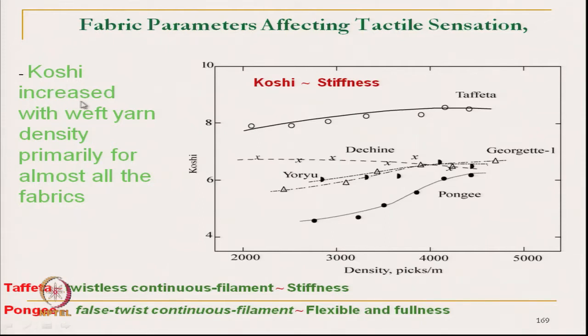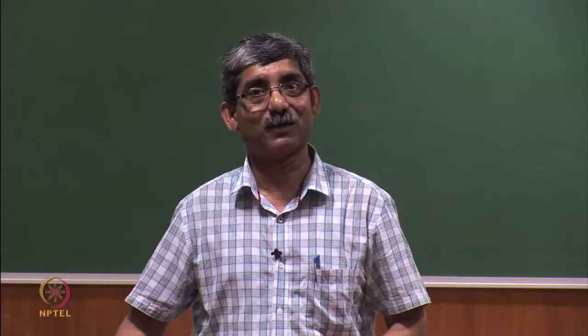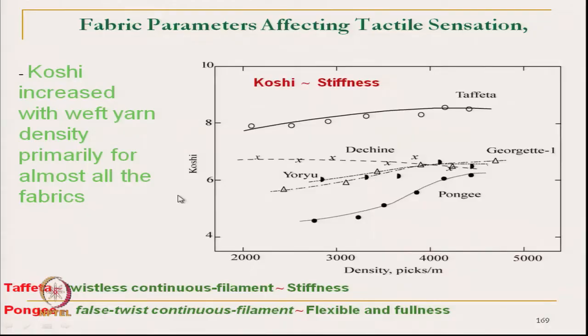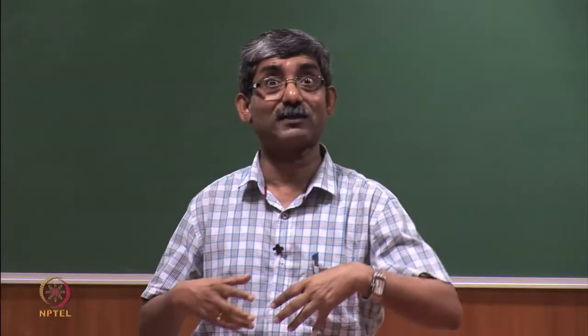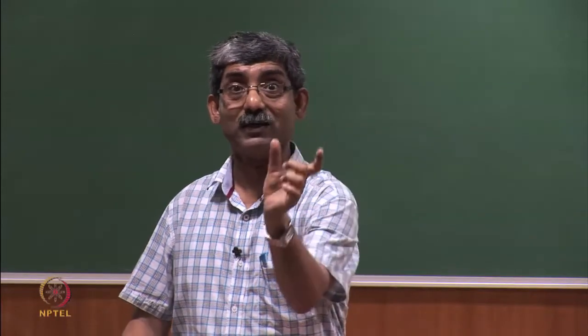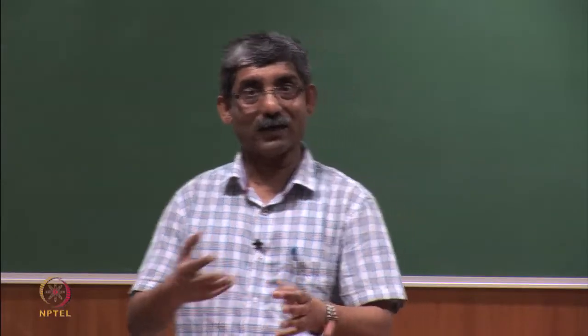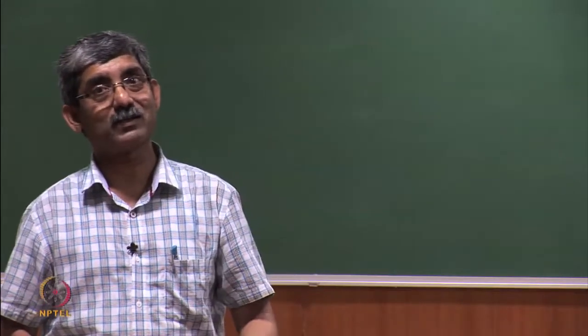So, Koshi increases with the weft density. That means, for almost all the fabrics, if we change the weft picks per inch or picks per centimeter, the Koshi value, the type of stiffness feeling Koshi is talking about, increases with the increase in weft density. So, for a compact fabric we get a type of stiffness which is Koshi.